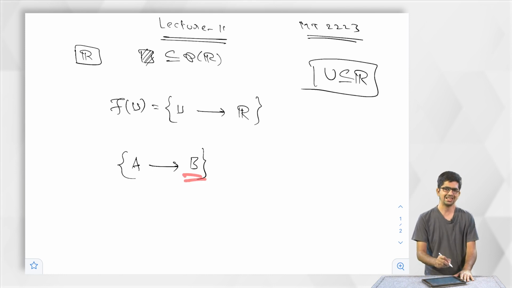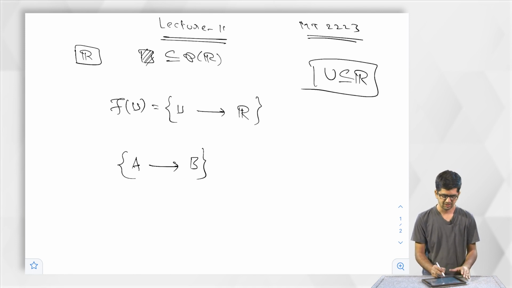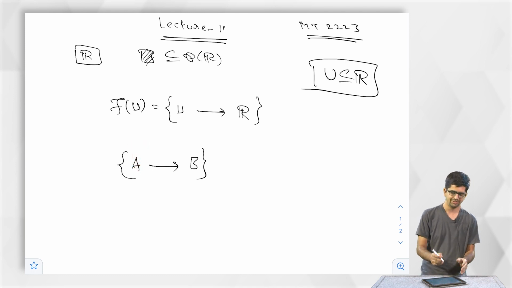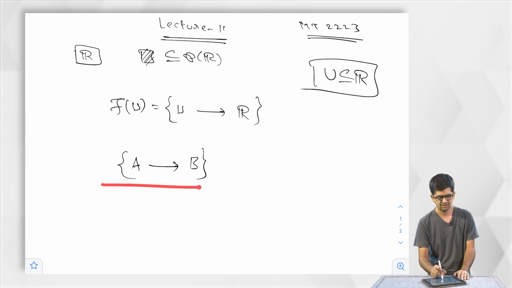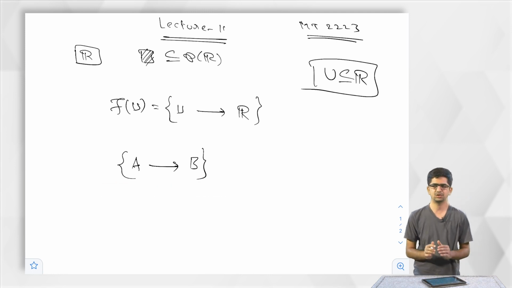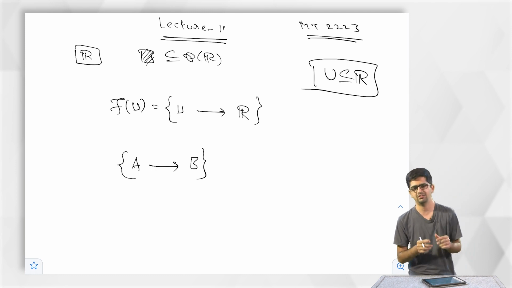B was R there, R has addition, multiplication, additive inverse and multiplicative inverse. Then A was N. So, we have said that the structure on R induces structure on the set of all sequences. That is how we have seen the notion of addition of two sequences, multiplication of two sequences, additive inverse of a sequence, multiplicative inverse of a sequence.